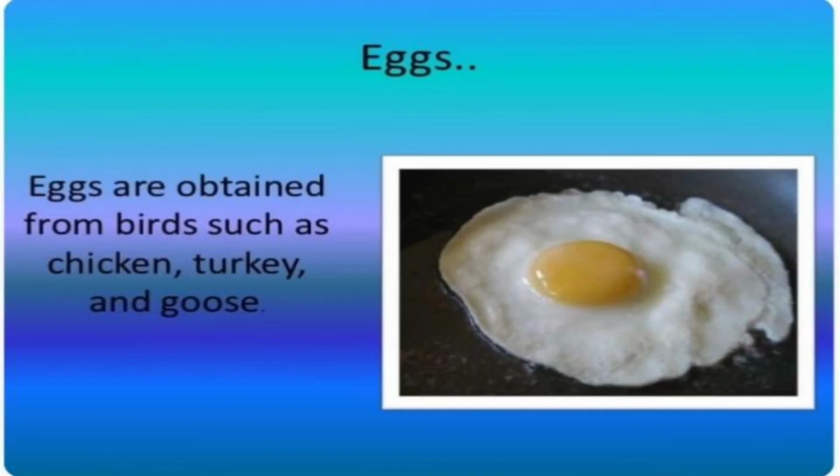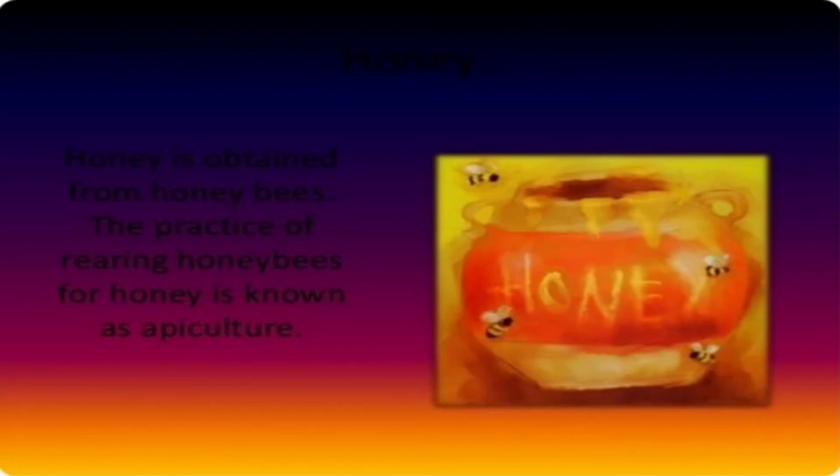Next we have eggs. They are obtained from birds such as chicken, turkey, and goose. And this is honey. Honey is obtained from honeybees. The practice of rearing honeybees for honey is known as apiculture.